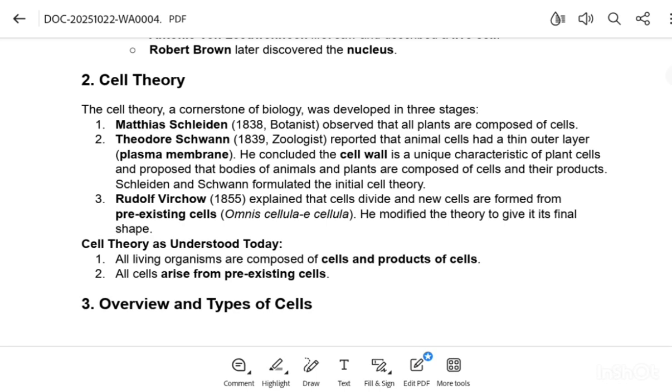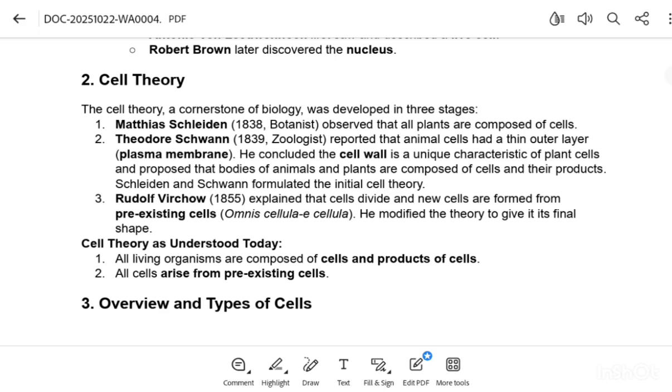Cell theory as understood today: all living organisms are composed of cells and products of cells. As we mentioned before, if we see an animal body, the smallest unit of that body is the cell. After that, different types of cells make different types of tissue, different types of tissue make different types of organs, and different types of organs make a full body, and that will be the animal body.